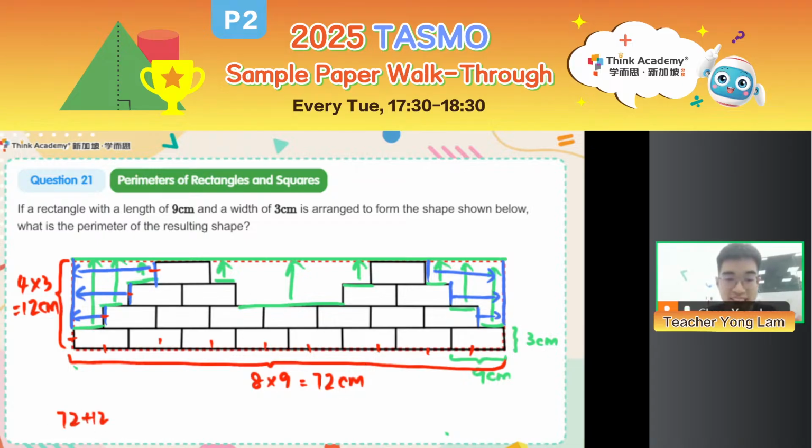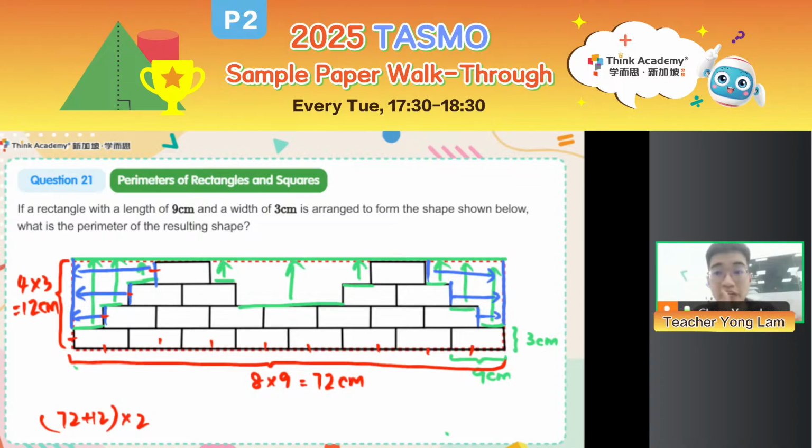Don't forget that it's one set of the length and breadth. A rectangle has 2 sets of it, right? So I need to multiply by 2. And so that is definitely the perimeter of the rectangles, right? Definitely the perimeter of the figure. Unless there are some extra sides that you might have forgotten, right?